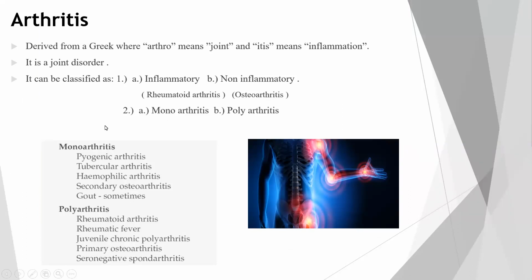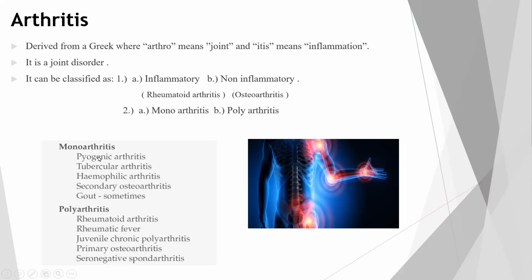Another classification is monoarthritis and polyarthritis. Mono means involvement of only one joint. Mono, one. Arthritis means inflammation of joint. Poly means more than two joints are involved, so that is known as polyarthritis.